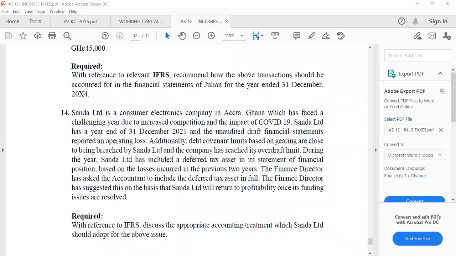But looking at the state of this particular company, where their gearing ratio is close to being breached, they have reached their overdraft limit. It means that the company has no cash. More of the interest will be used up, and the company is not going to make profit in the future. The company has no prospect. It is likely the company might go bankrupt or get liquidated in the future. Therefore, the finance director or the accountant should not even make provision for the deferred tax assets. Very simple.